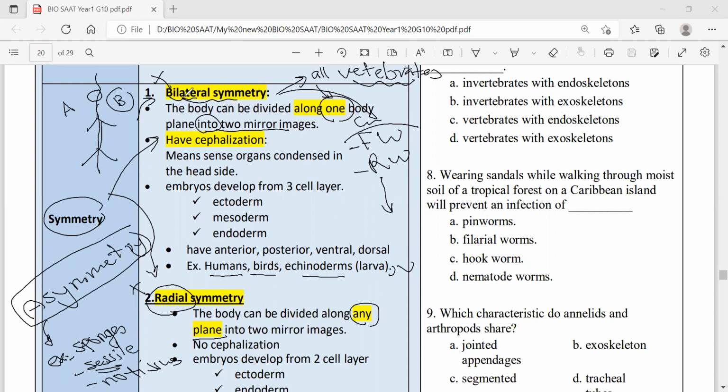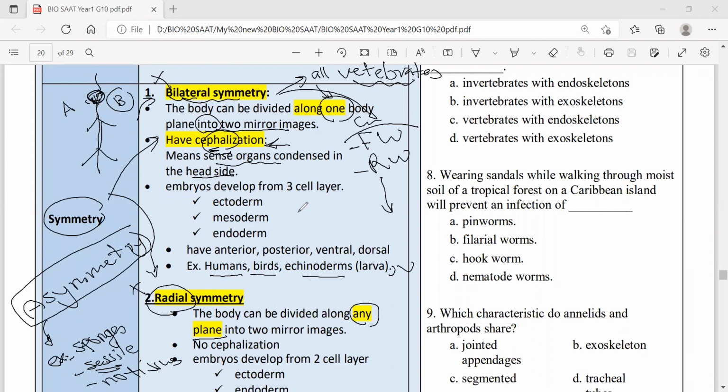Any organism with bilateral symmetry, which can be divided into two mirror images along one plane, has something called cephalization. Cephalization, with F, PH, not V, means having the sense organs condensed in the head side. We humans, for example, have almost all sense organs, including the eyes, the tongue, the nose, the ears, and the brain, condensed in the head side.